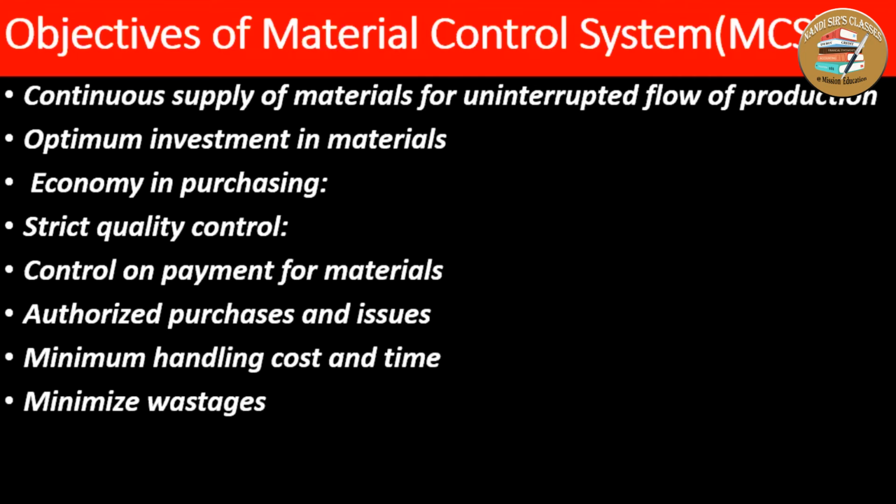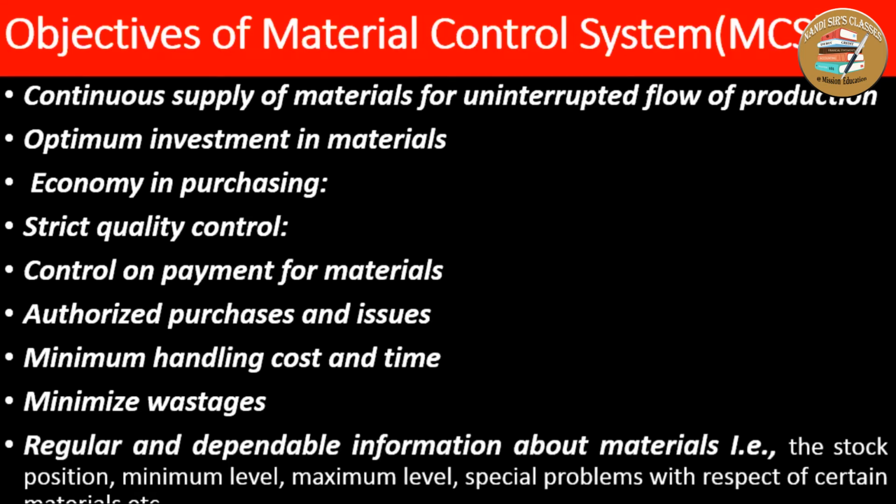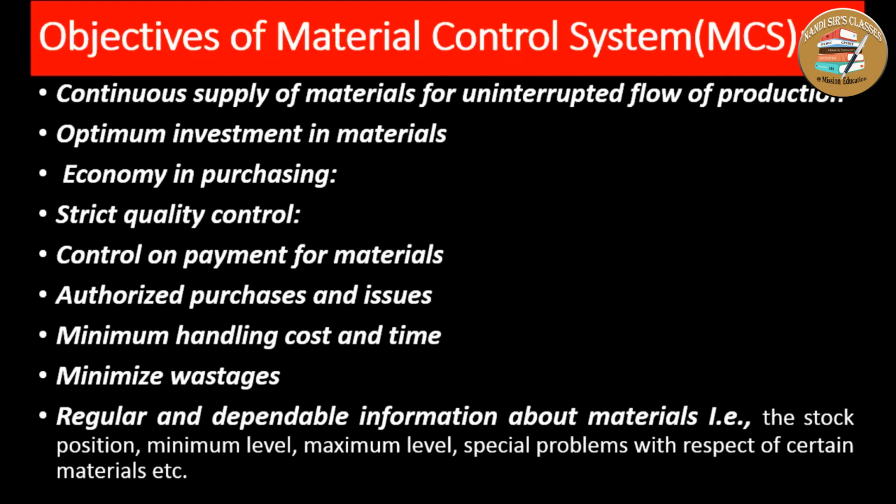That's why wastages should be minimized. And another objective of the material control system is regular and dependable information about the materials. In a material control system, there should be a dependable information system about the material.